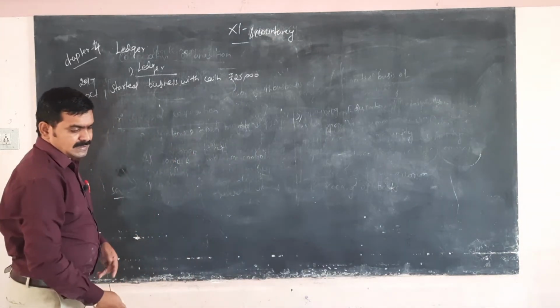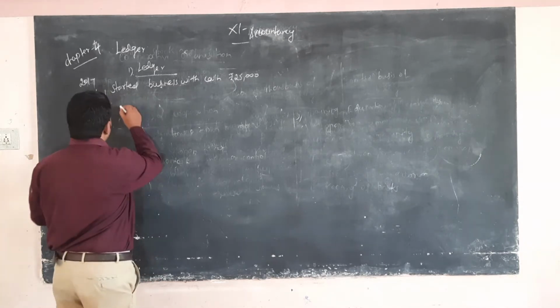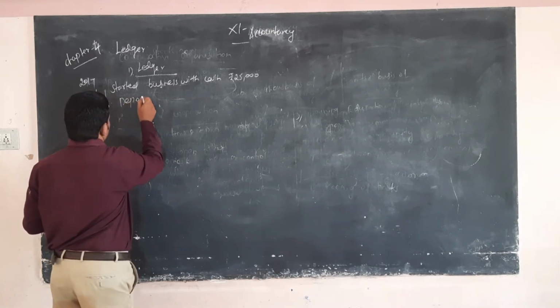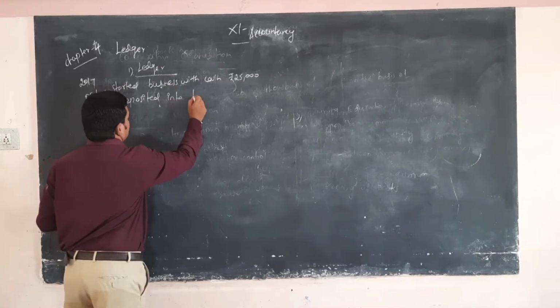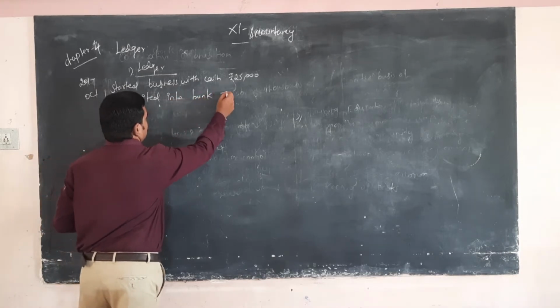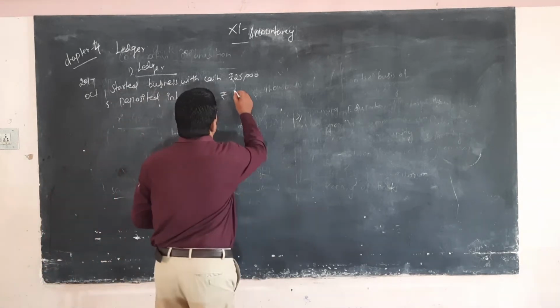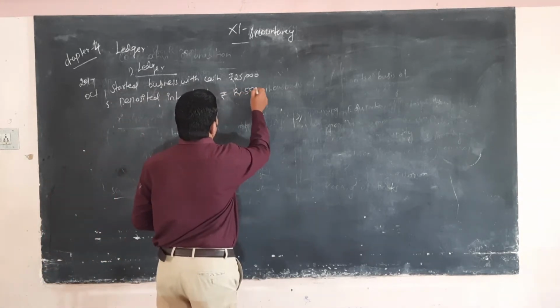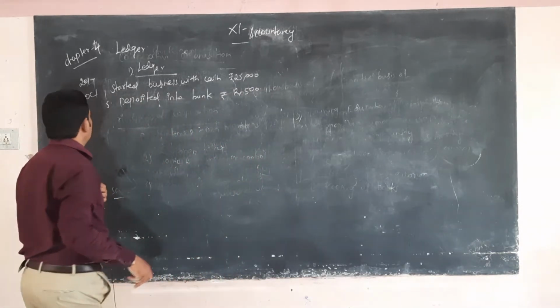Next, the 5th, deposited into bank, 12,500.